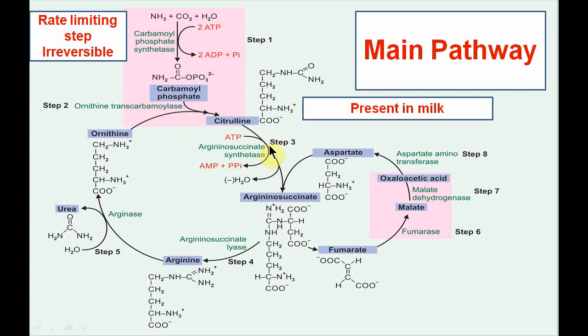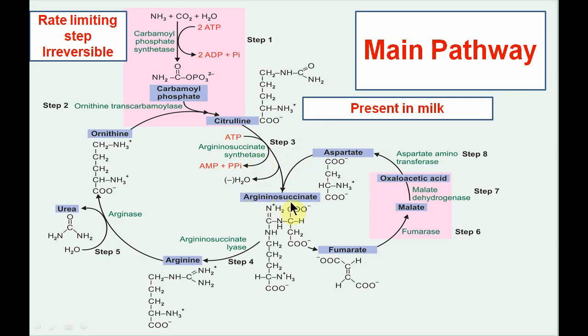For step 3, citrulline combines with aspartic acid, derived from the transamination reaction of oxaloacetic acid. Aspartic acid combines with citrulline to form argininosuccinate with the help of the enzyme argininosuccinate synthetase. Here also one ATP is utilized, and pyrophosphate is liberated, so it is equivalent to 2 ATPs.